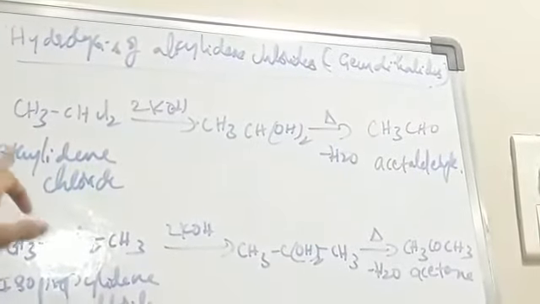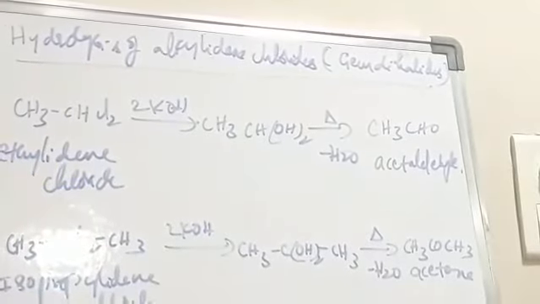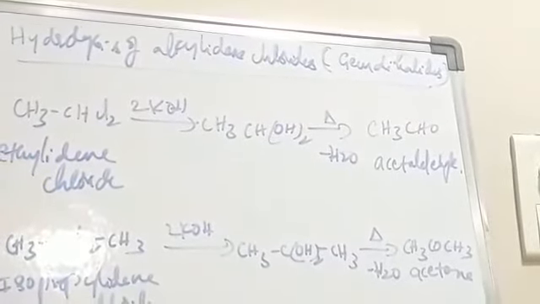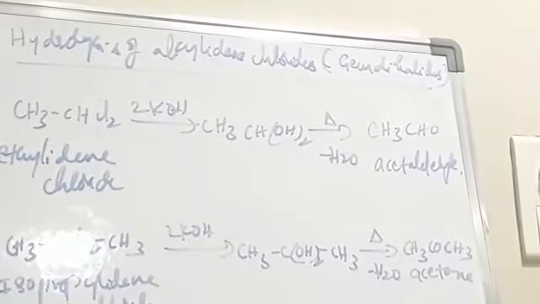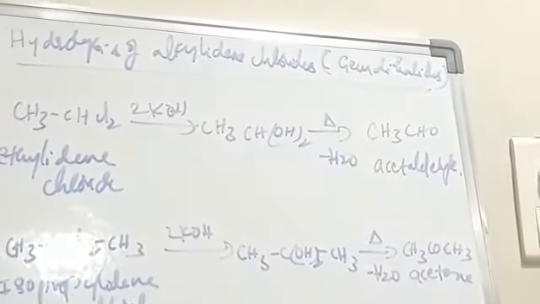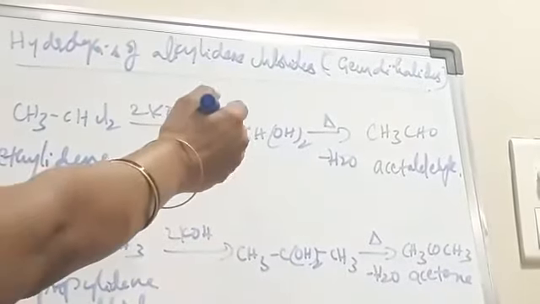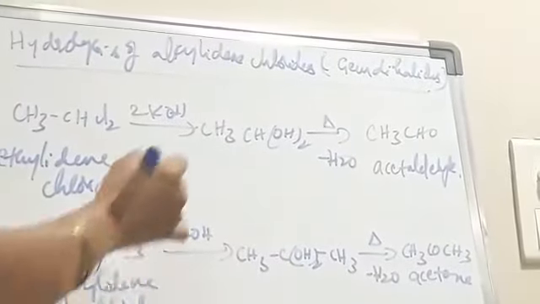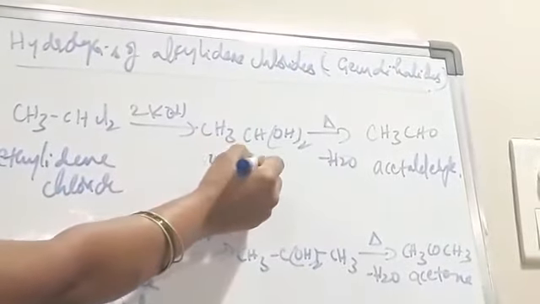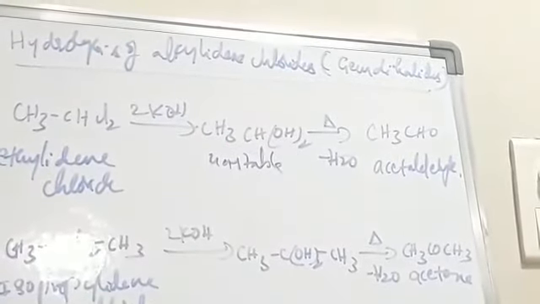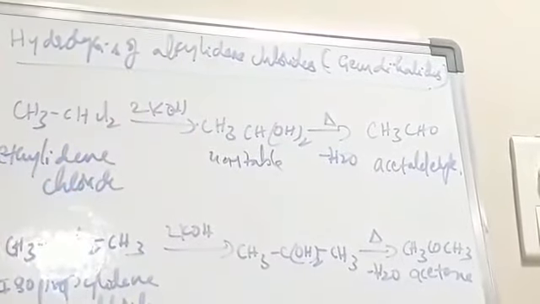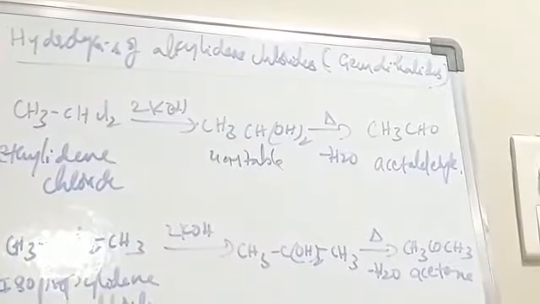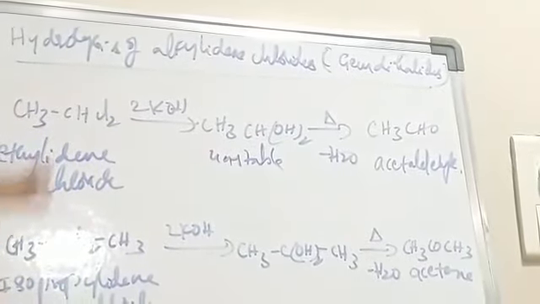So here ethylidene chloride, a geminal dihalide, first undergoes reaction with potassium hydroxide. And we get an unstable intermediate compound. That unstable intermediate undergoes heating and loses a water molecule. Then we get acetaldehyde.